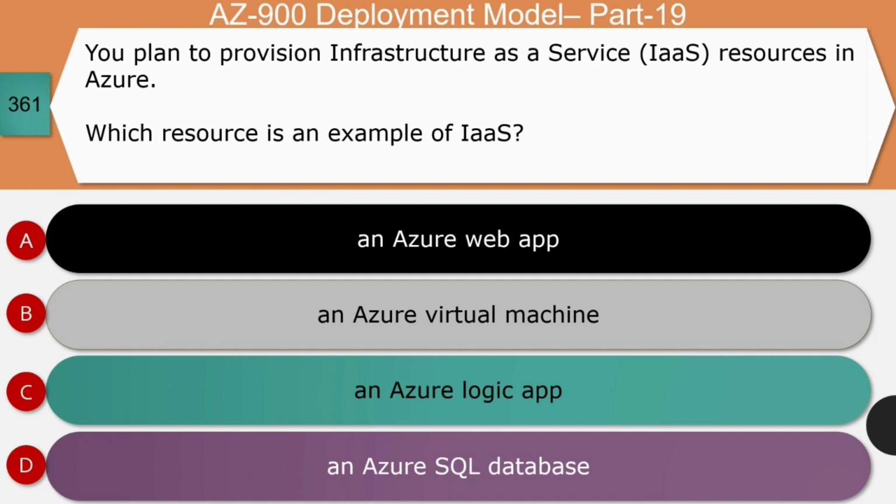you plan to provision infrastructure as a service resources in Azure. Which resource is an example of IaaS? You need to pick up the right one among the following four. Is it Azure Web App or an Azure Virtual Machine or an Azure Logic App or Azure SQL Database? The right answer for this question is Azure Virtual Machine. An Azure Virtual Machine is a finest example that comes under infrastructure as a service. The others, like Azure Web App, Azure Logic App and Azure SQL Database, are examples of platform as a service.